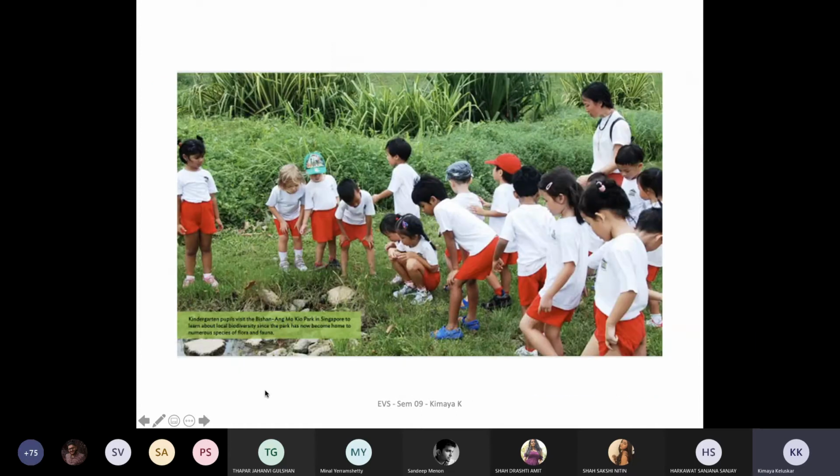And this is another example, Bishan Park, which is in Singapore. It's about the river that cuts across; it's the story of an urban river. This is an image wherein kindergarten pupils have come for an excursion visit, and they are looking at the butterfly species and the different kinds of flora and fauna that are there. So it talks about creating certain programs to touch young minds, so that over a period of time you are in a position to create environmental or ecological ambassadors for the cities or countries that you inhabit.